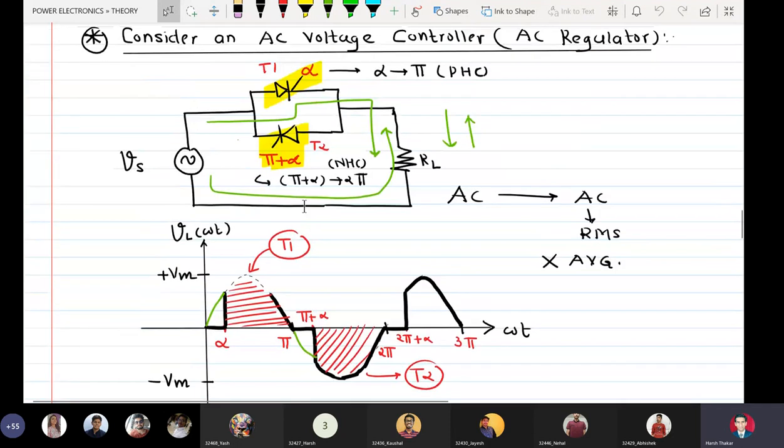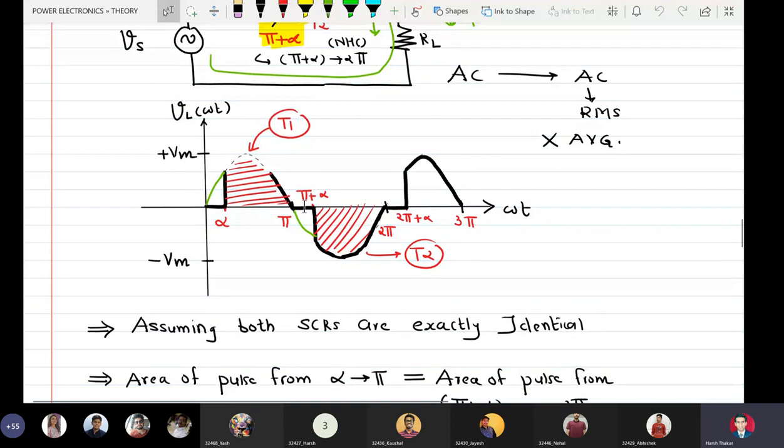If we assume that the SCRs T1 and T2 are exactly identical, and they are fired at symmetrical firing angles, that is alpha and pi plus alpha, in positive and negative half cycles respectively, then the area of the load voltage over one cycle, that is 0 to 2 pi radians, will be equal above and below the x-axis.